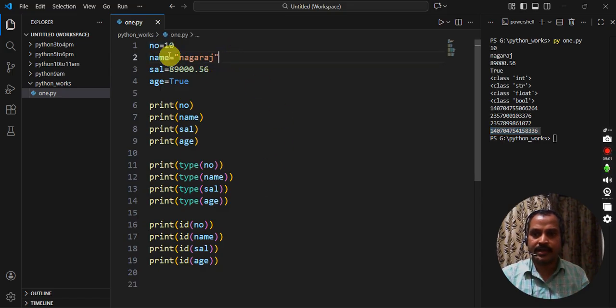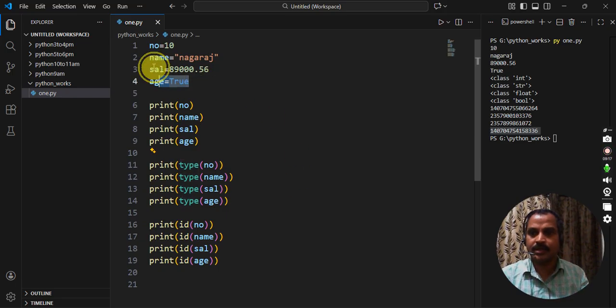So address means the memory address, the variable's memory. Actually the value 10 is stored in some memory. The memory address is given by PVM by default. What is that address number? This is the address number. How to get it? Using id. Type is one predefined function. It prints the type of data.